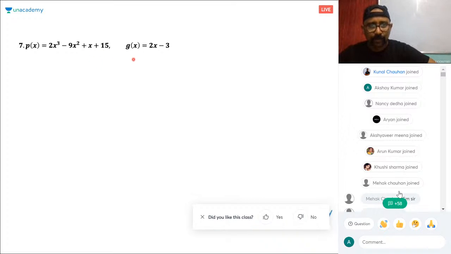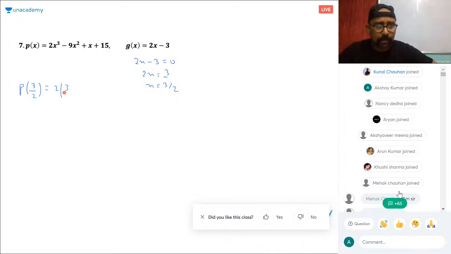So get the 0 first. This is in fractions. Remember, 2x minus 3 is 0, so 2x is 3, then x is 3 by 2. This is the 0 of the polynomial. Then put 3 by 2 here.